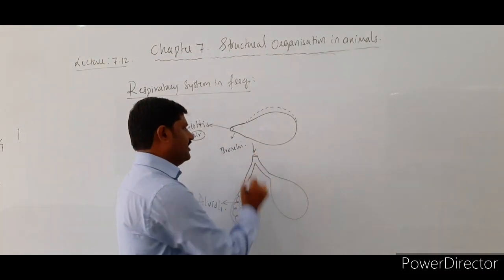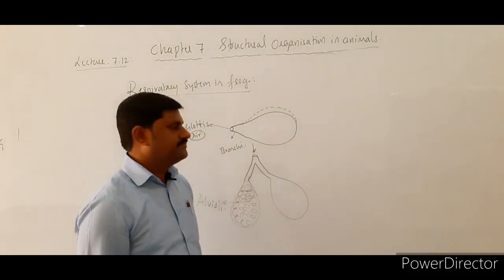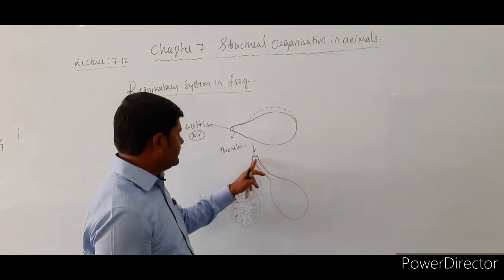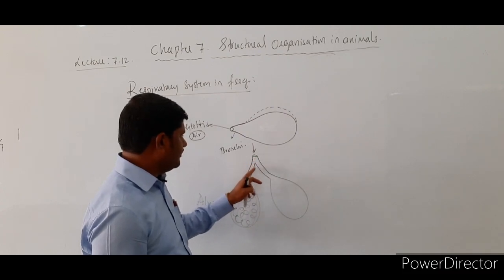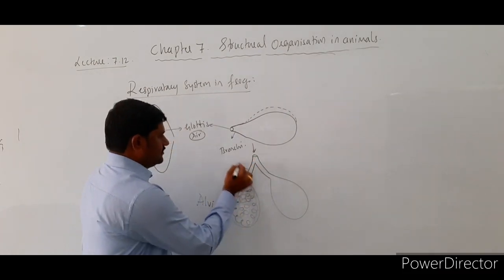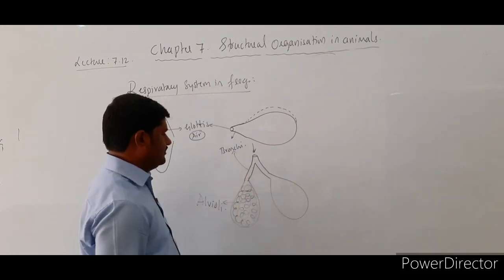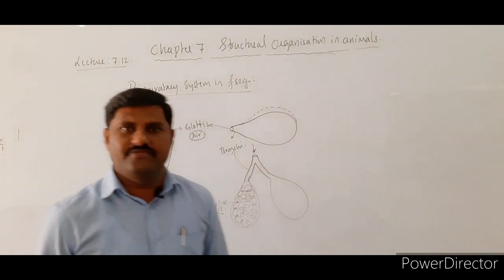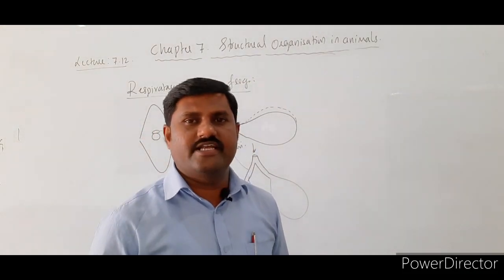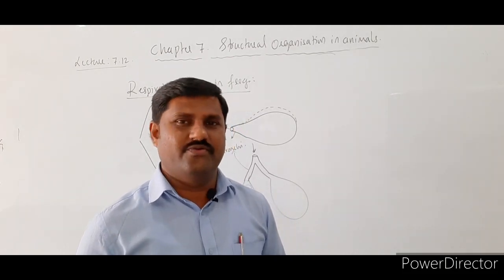Nostrils are followed by the glottis, the glottis is followed by the bronchi, and the bronchi are followed by the lungs itself. Inside the lungs you come across alveoli. So this is the respiratory system in the adult frog.